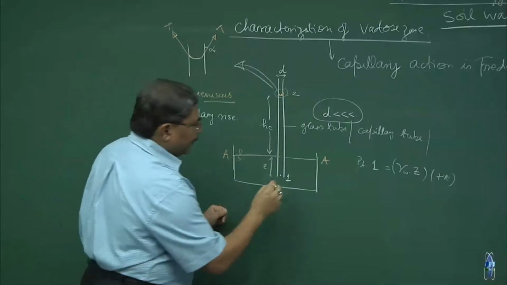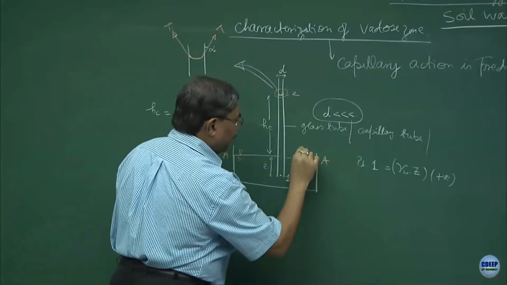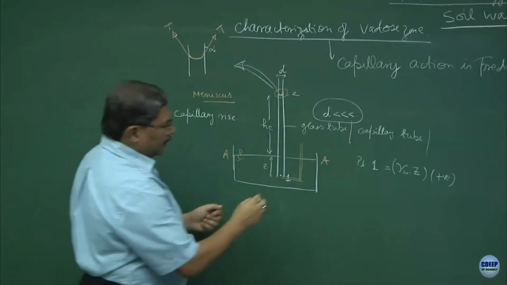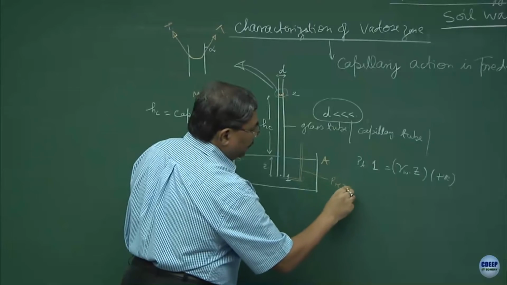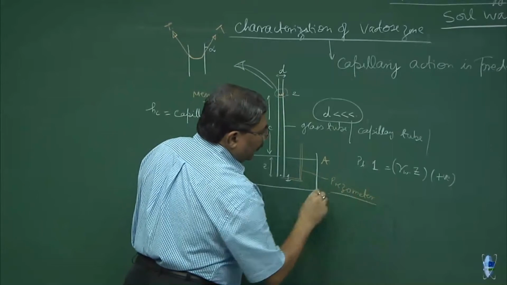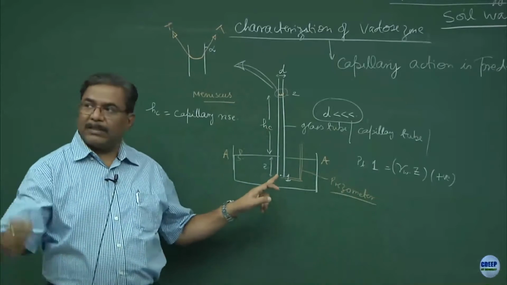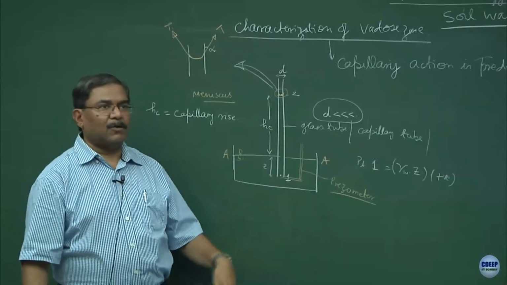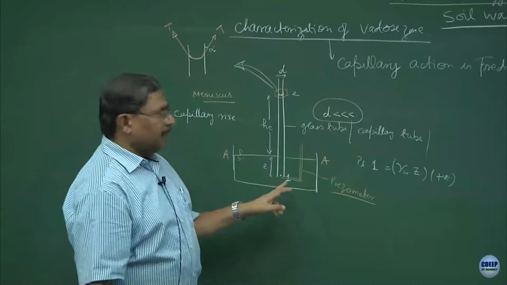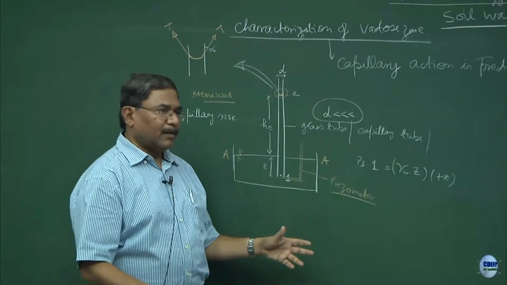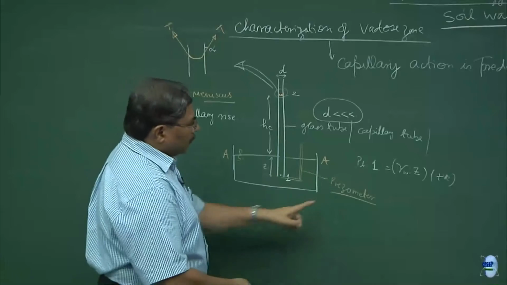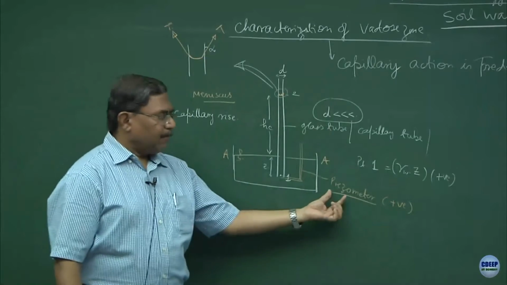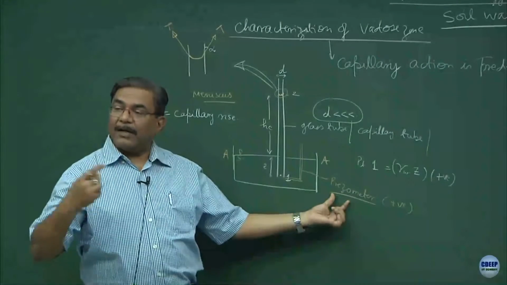If you connect a piezometer over here, please understand this concept carefully because this is going to be very useful forever. This tube is known as a piezometer. Nowadays, I can put an electronic sensor which will measure the pressure. Earlier days this is how the pressures used to be measured. Go to any ICU where doctors measure the pressures of your body, body fluids. So, piezometer always gives positive pressures. Piezo is a sort of a pressure which is atmospherically induced.